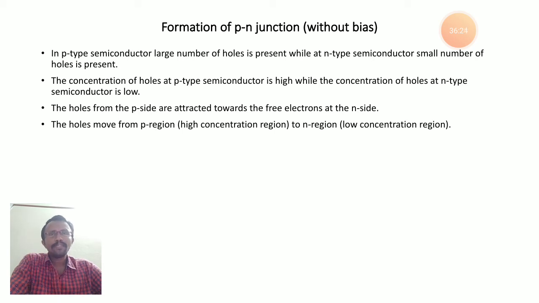Similarly, for a p-type semiconductor, the product of majority charge carriers, which are holes, and minority charge carriers, electrons, remains constant at a fixed temperature and is independent of the type of impurity added. This is the law of mass action, which we discussed in part 1 of lecture 4.